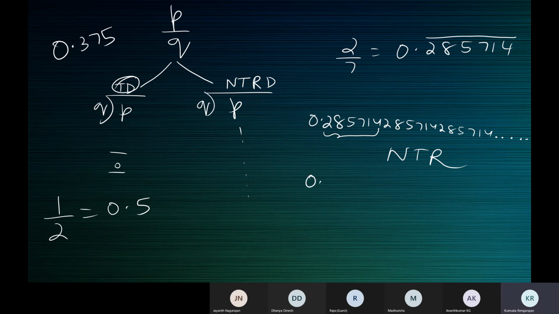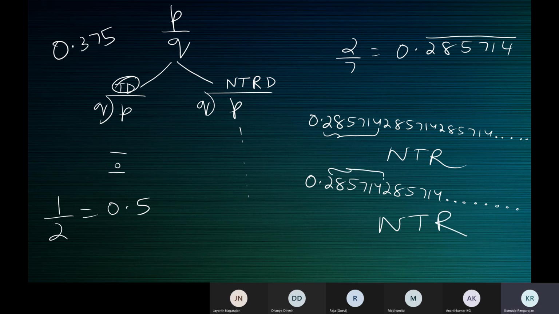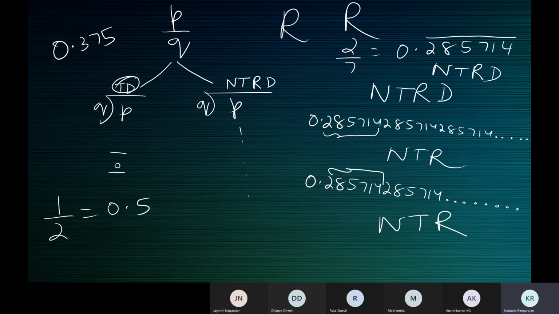But when I say 0.285714, 285714, it goes on like this. That means it's going on. It's non-terminating. But why is it repeating? Because a set of digits keep repeating. It's called a non-terminating repeating or recurring decimal. Repeating, recurring, both are the same. You can say non-terminating repeating decimal or non-terminating recurring decimal. Both are the same.